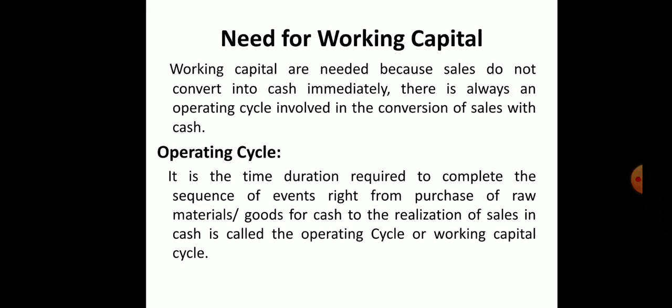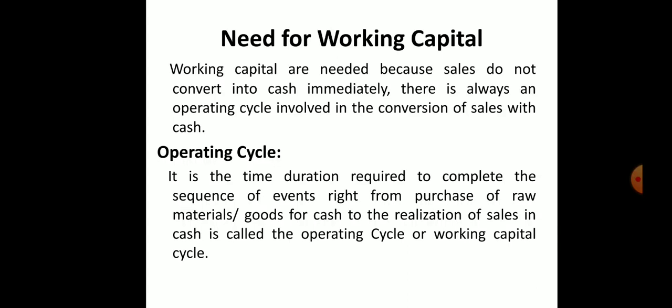It is the time duration required to complete the sequence of events, right from the purchase of raw materials or goods for cash to the realization of sales in cash. It's called the operating cycle or working capital cycle.